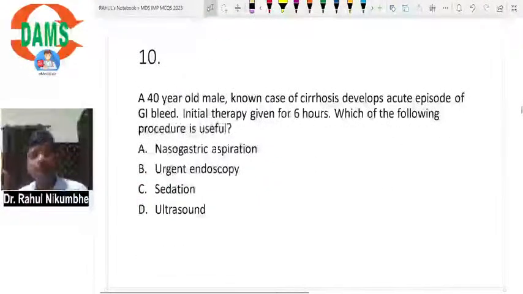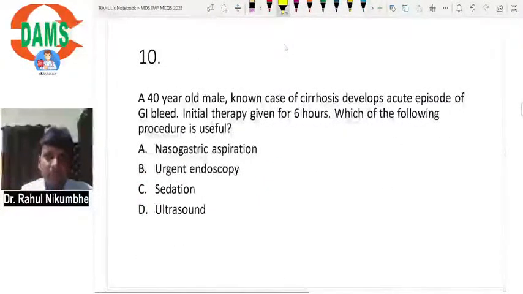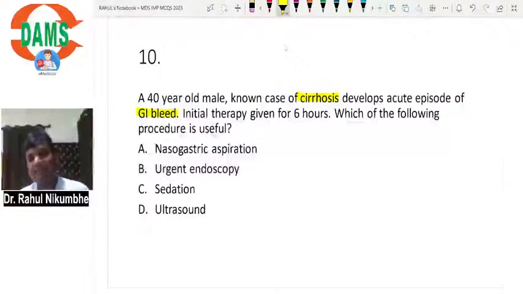A 40-year-old male known case of cirrhosis of liver develops acute episode of GI bleed, hematemesis or melena. Initial therapy given for 6 hours. What is initial therapy? You will give the drug octreotide, terlipressin, IV fluid, blood transfusion. So you will try to stabilize the patient. Which of the following procedures is useful now?